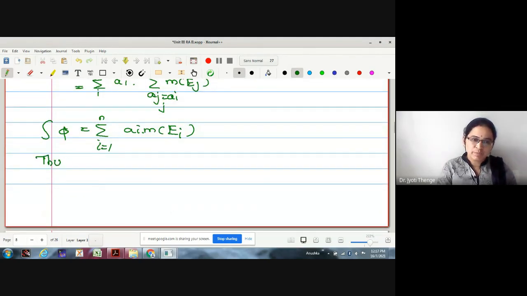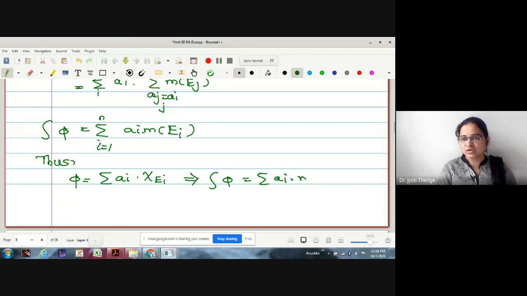Thus, what we have proved is that though we write the representation of phi as a simple function as summation ai into chi Ei, which is not a canonical representation, still the integration is given by summation ai into measure of Ei.